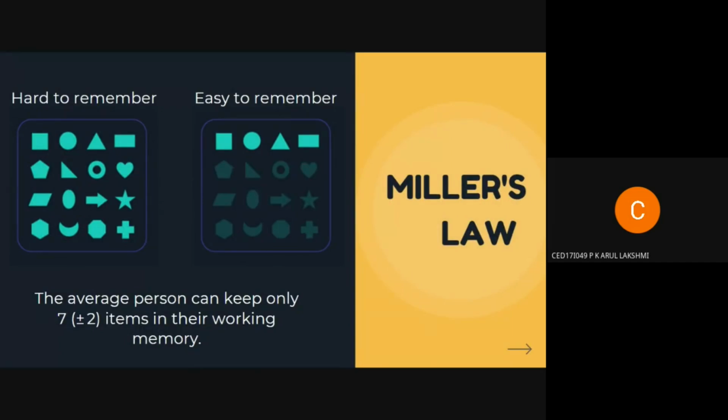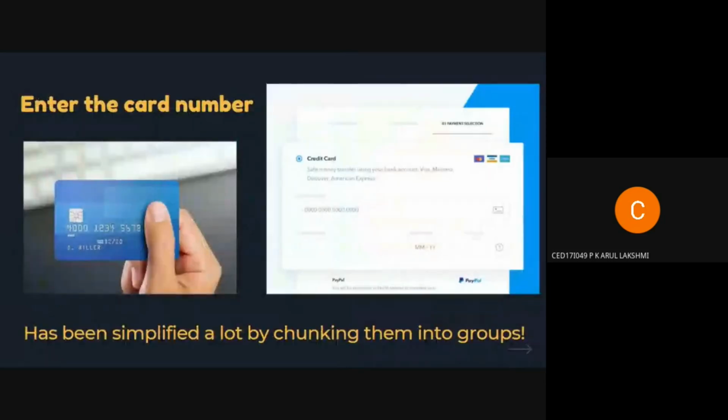Miller's law states that the average person can keep only up to 7 ± 2 items in their working memory. Let us now look at a couple of examples where Miller's law is put to use. I'm sure all of us have faced this huge overwhelming task of entering our card details while making an online transaction, isn't it?